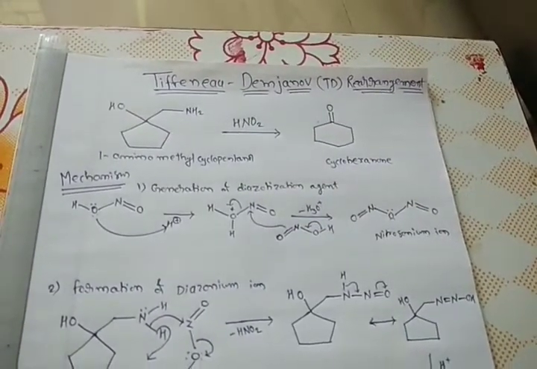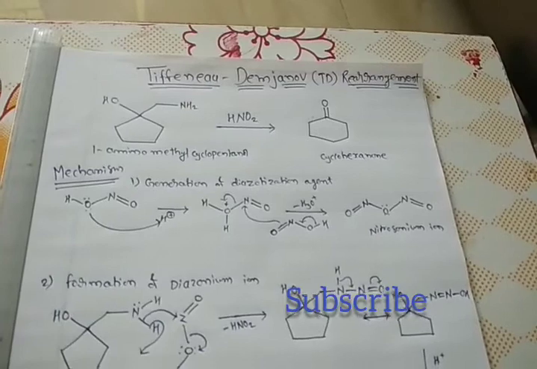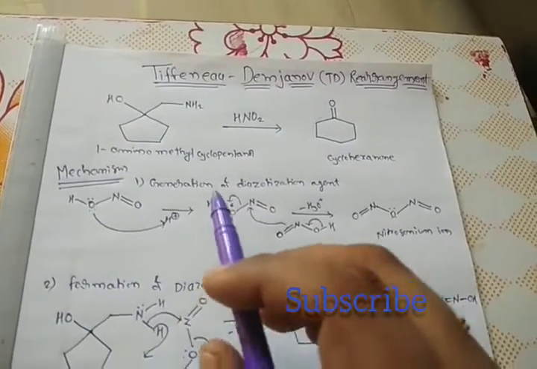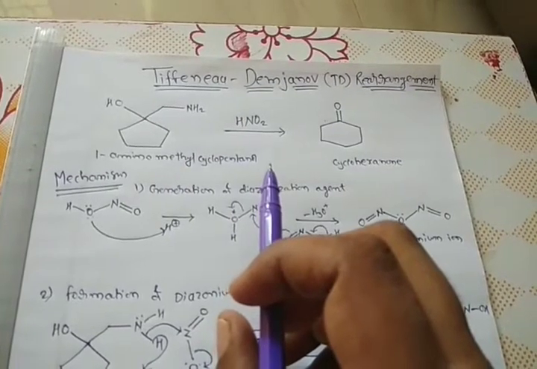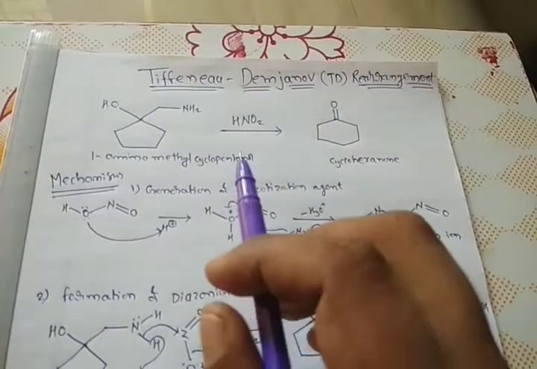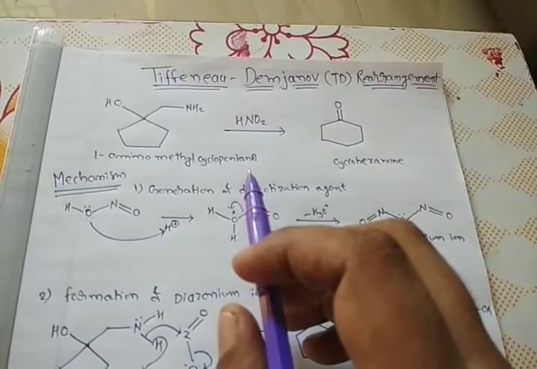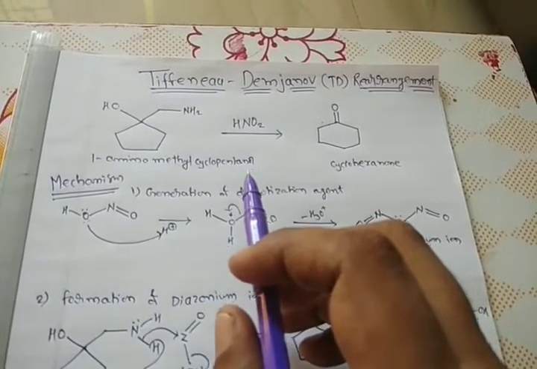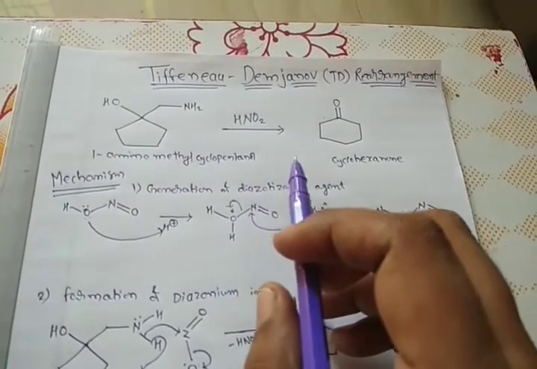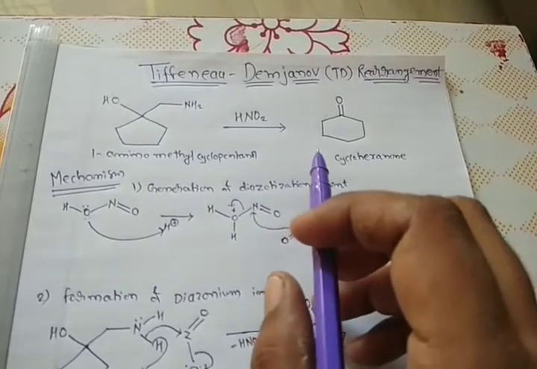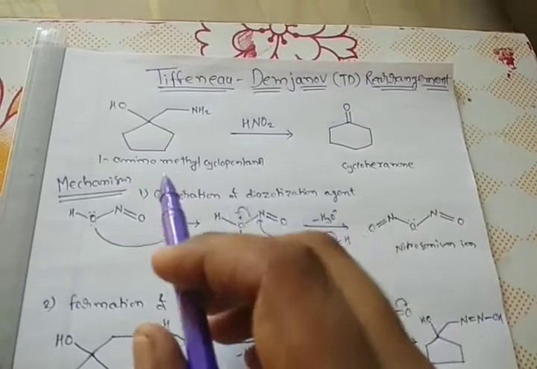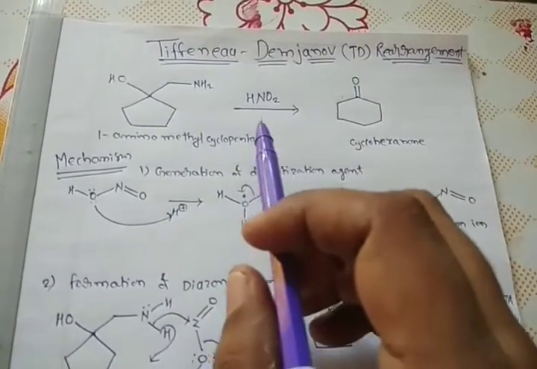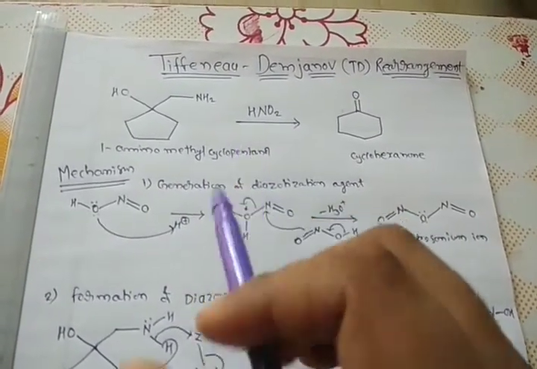Now in this rearrangement, compounds like beta amino alcohols react with nitrous acid to form the diazonium salt as an intermediate, which is further converted into carbonyl compounds, or you can say the ketone, by the elimination of the diazo group. So this is the overall reaction, which means this reaction involves a diazotization reaction.